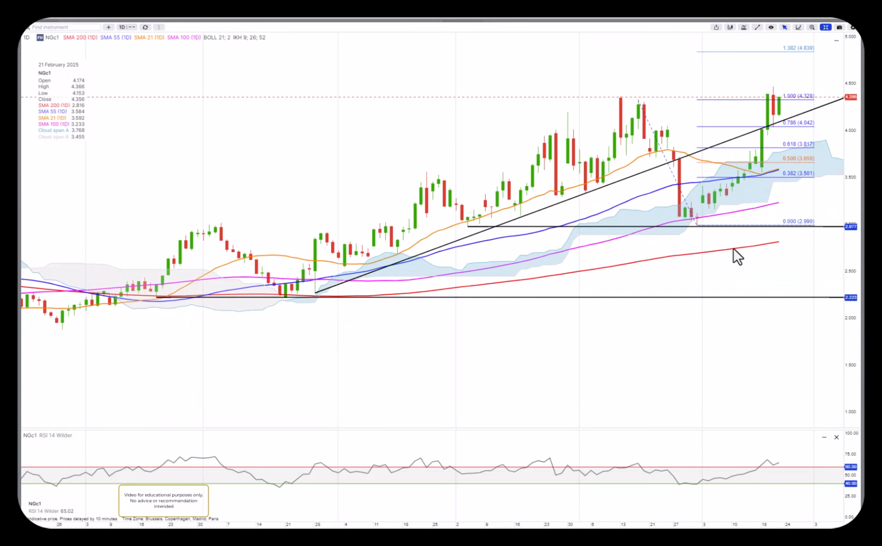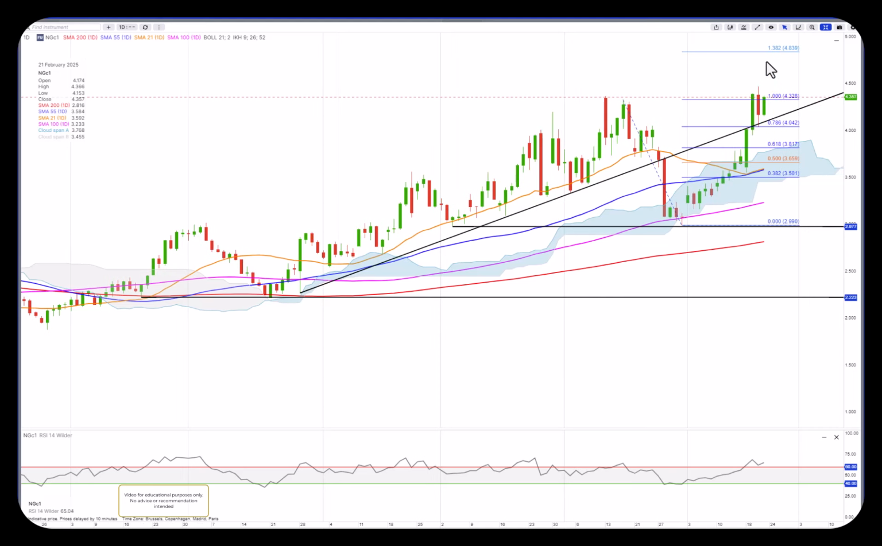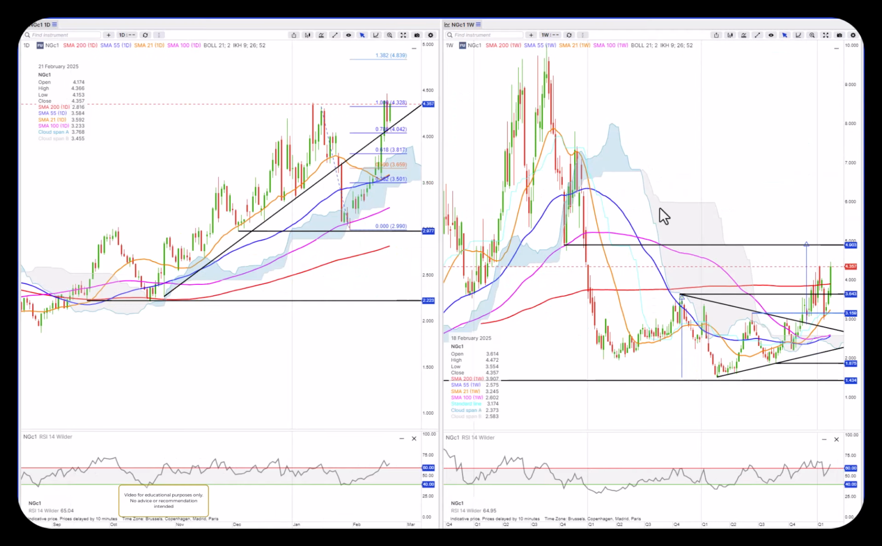I think it would push higher here in the coming days and weeks towards $5. Will it get to $5 is debatable, but there is potential up to that area at least.